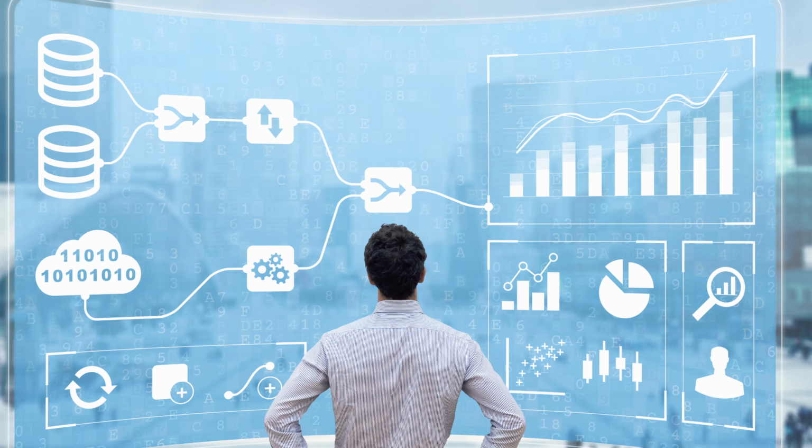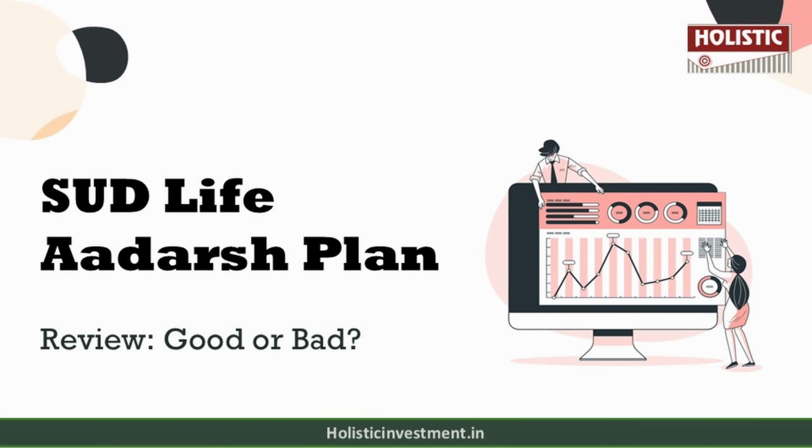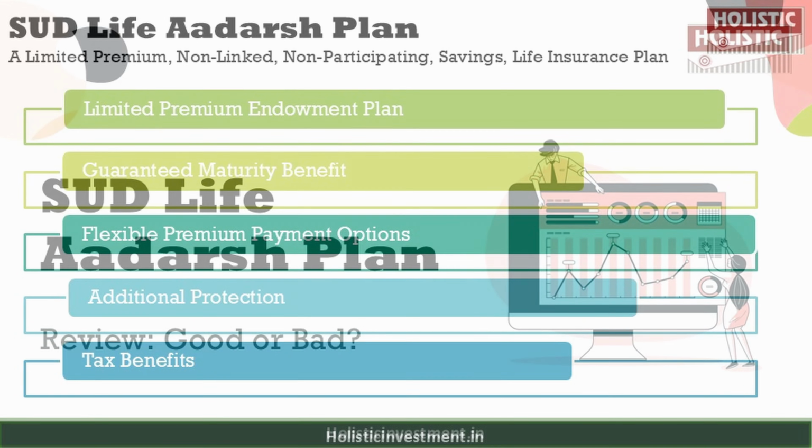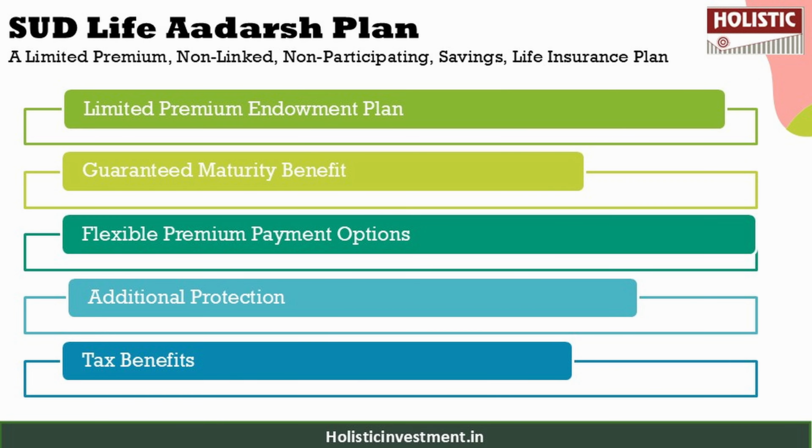Now, before analyzing this policy, let us first understand a few basic details about it. This is a limited premium, non-linked, non-participating savings life insurance plan. Some of the key features of the policy are: you pay premiums for a limited period while the coverage continues for the entire policy term, and there is a lump sum assured at the end of the policy period as a guaranteed maturity benefit, and you can choose a payment mode that suits your convenience, and there is an accidental